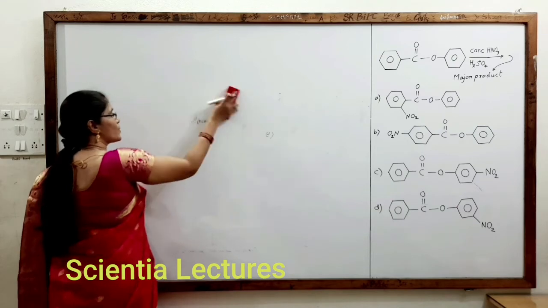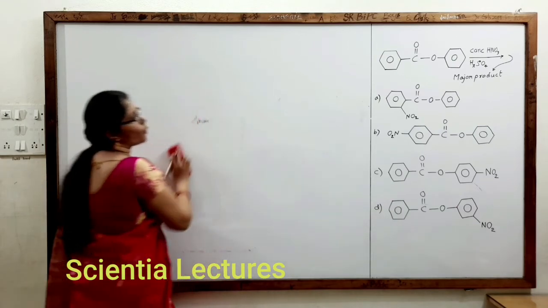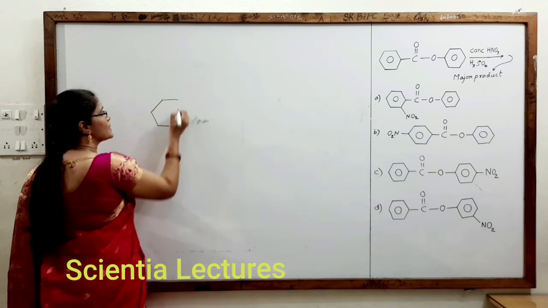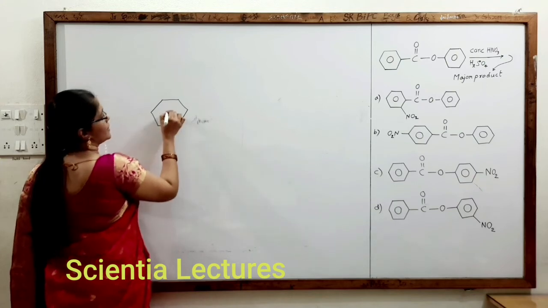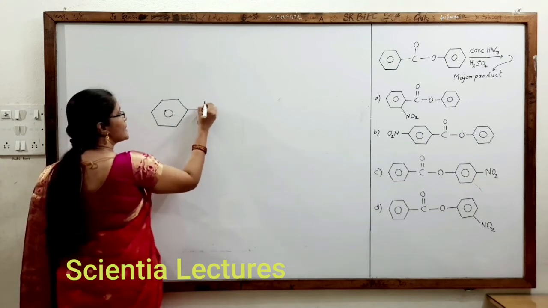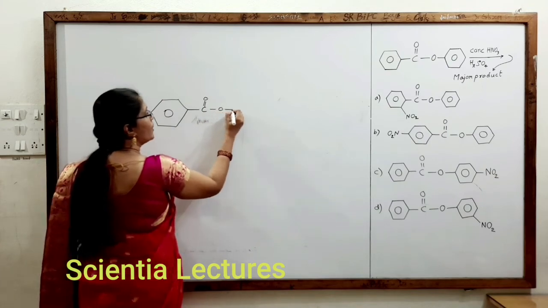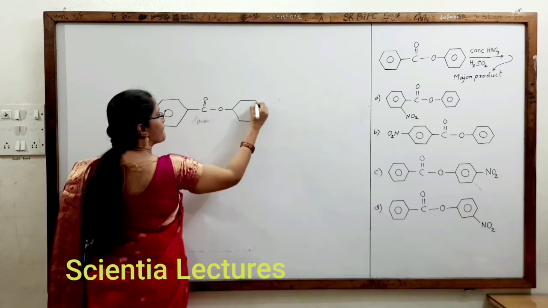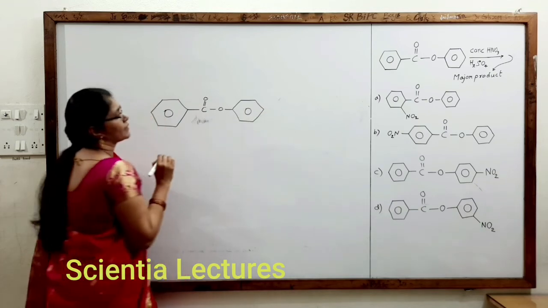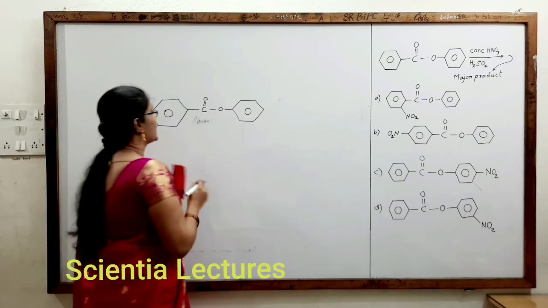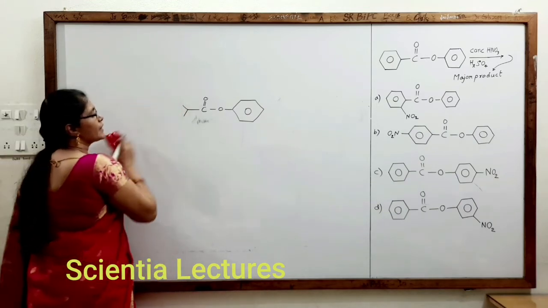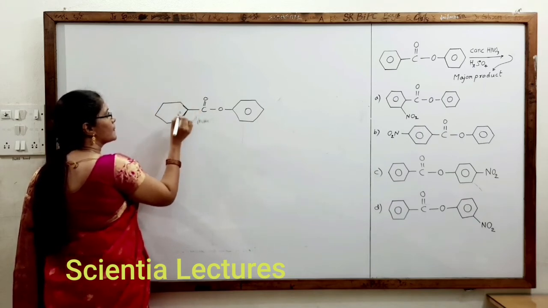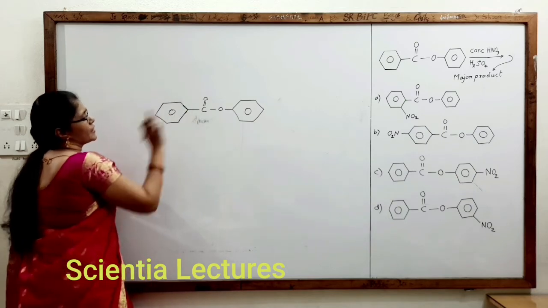Now let us see our given question, because we have understood the logic of how to solve the problem. So we can easily solve that problem. If you don't understand that, we cannot solve that problem easily. There is a benzene ring bonded to C double bond O, then O, then once again we get a benzene ring. This is given. Now here, nitration of that was asked. When you check the nitration of it, what does it imply?